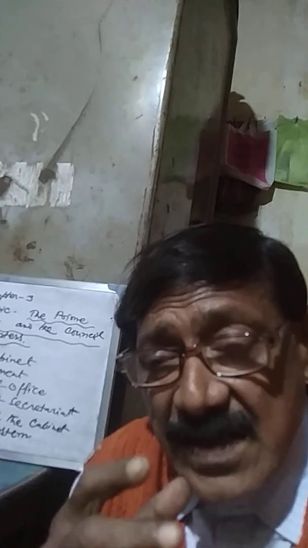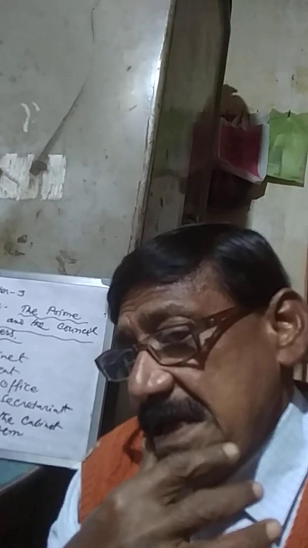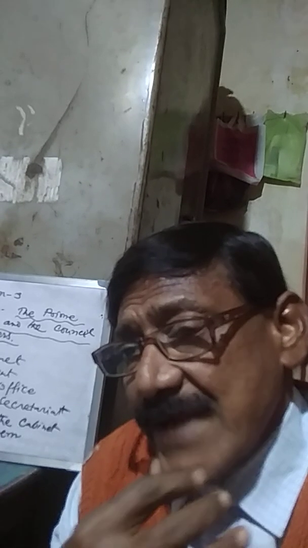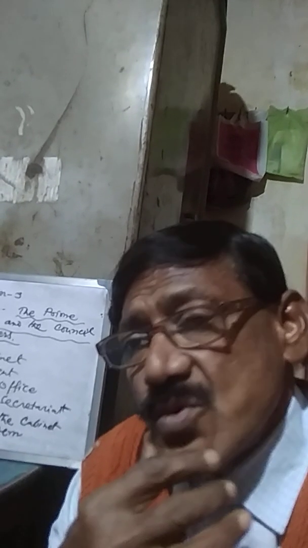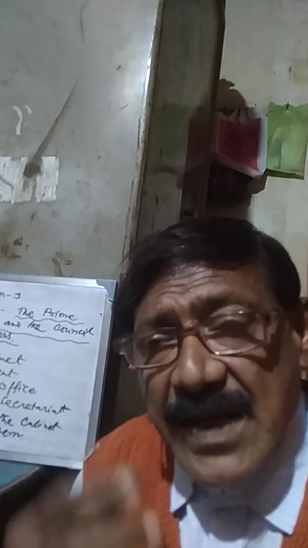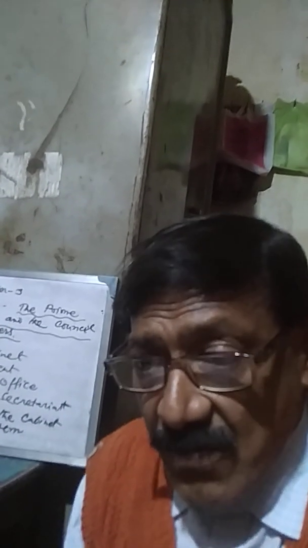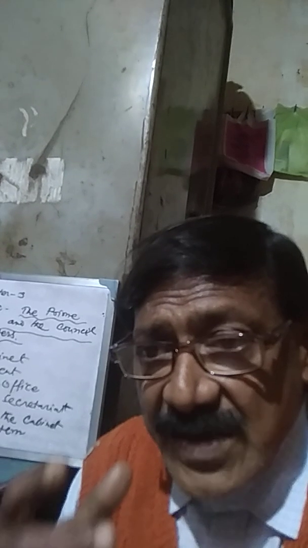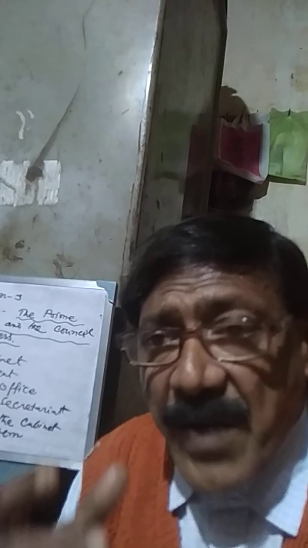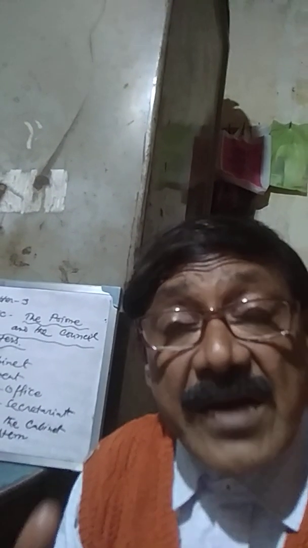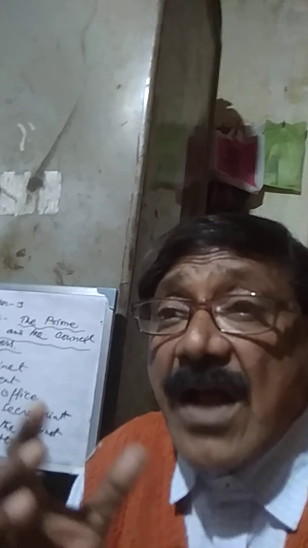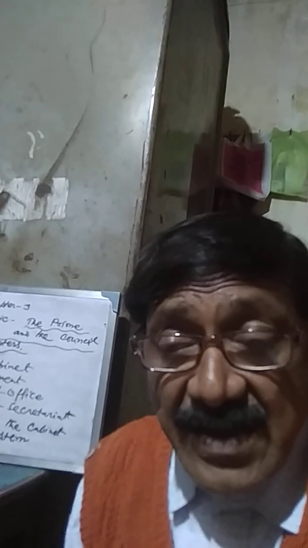And this faithfulness helps the Prime Minister to choose the correct ones to be the Cabinet Ministers. Now, the Cabinet Ministers are part of the Council of Ministers, but the Council of Ministers are not the Cabinet Ministers.